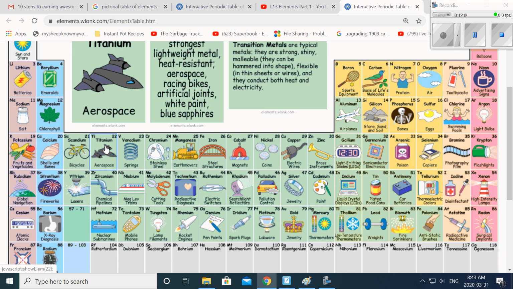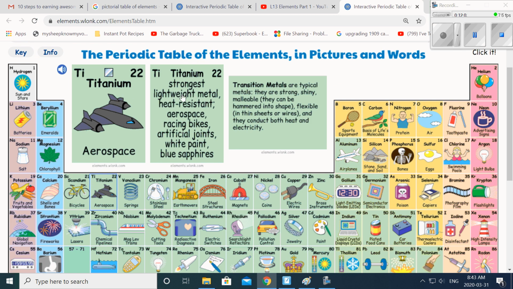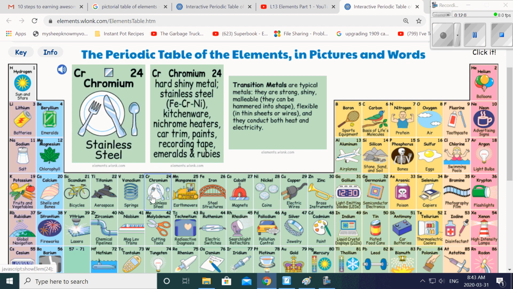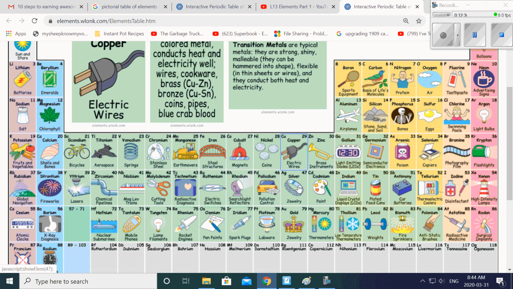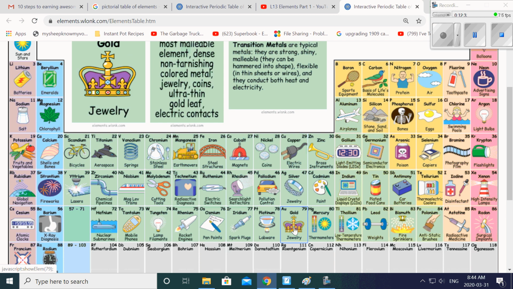So, titanium is used in aerospace because it's the strongest lightweight metal, as I mentioned. I had glasses made of this, okay? Chromium is used to make things shiny, and it's used for stainless steel, okay, to make it nice. Anyways, it's just an additive that helps out with some of the properties that we want, okay. Sulfur is in eggs, okay. Silver is in jewelry. Copper is in electric wires. It's cheaper than silver and gold, okay.